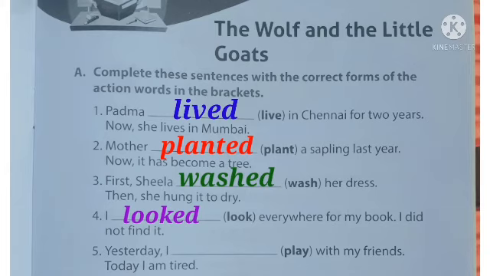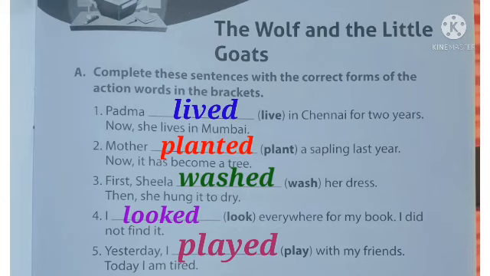Fifth one: yesterday I, play with my friends. Today I am tired. The word is P-L-A-Y, play. So the past tense of the word play is played. What is the spelling? Yes, P-L-A-Y-E-D, played. So the sentence: yesterday I played with my friends. Today I am tired. So I will repeat the sentences.